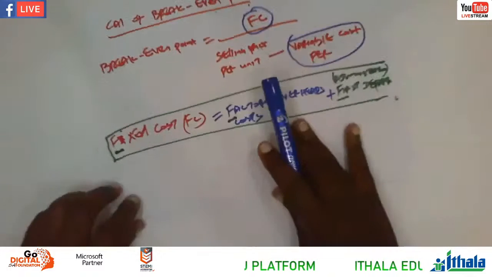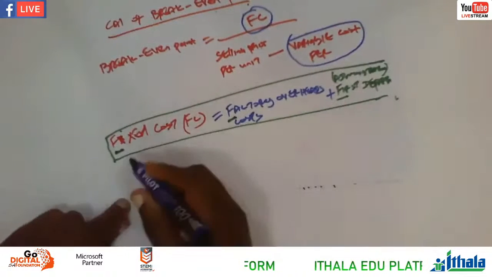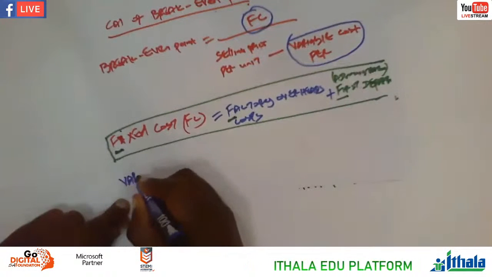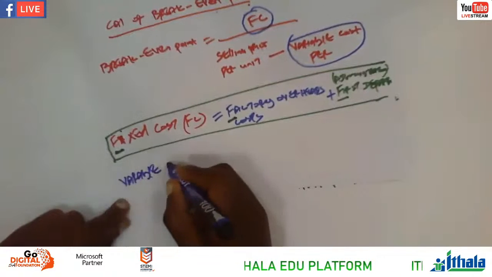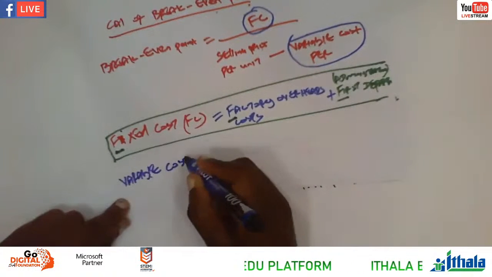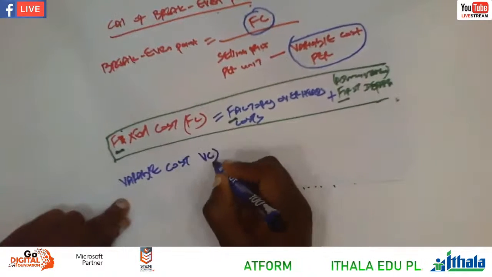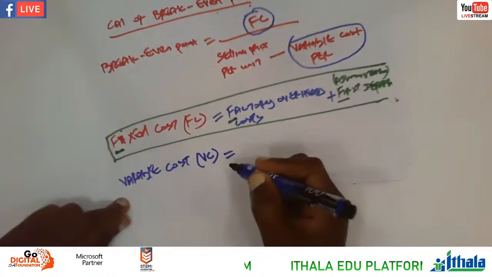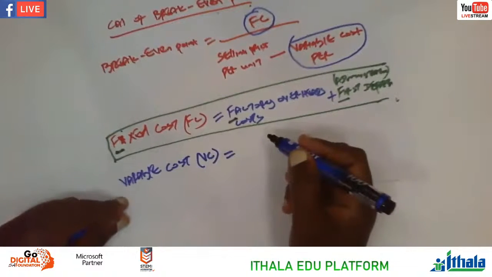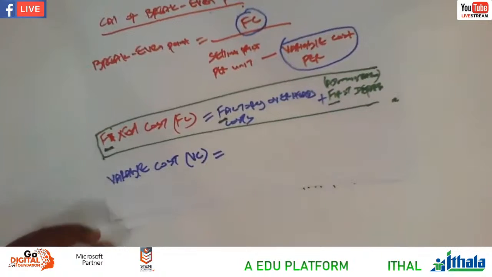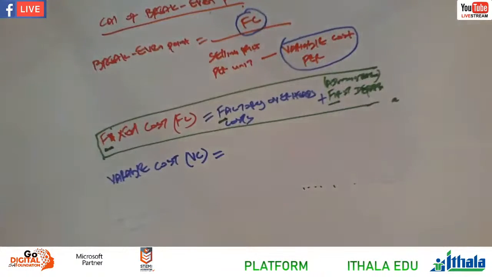And then let's write the formula of the variable cost. Variable costs. That is VC, not Vice Chancellor, right? Our own variable cost here, right? Variable cost, also even that one, we are using the same department here, right?